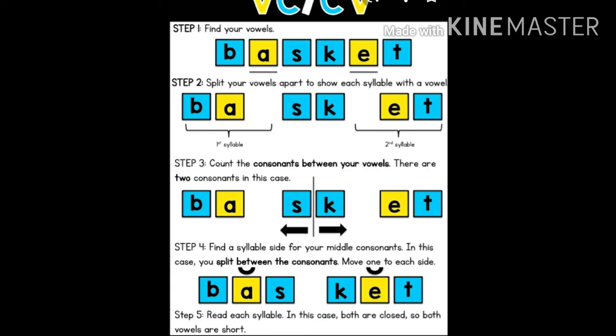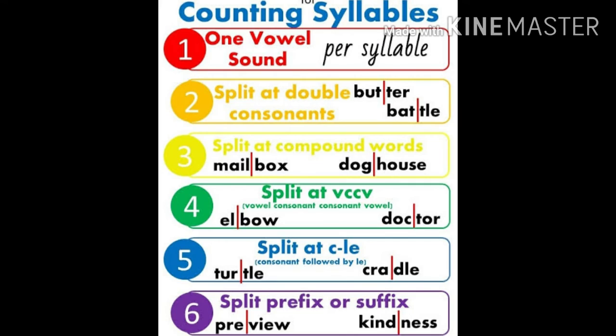A and E, and S and K are the consonants. So count the consonants between your vowels. There are 2 consonants in this case. Find a syllable side for your middle consonants. In this case, you split between the consonants, moving one to each side. Read each syllable. In this case, both are closed, so both vowels are short. Basket. So how many sounds are we getting? A and E. So there are 2 syllables.